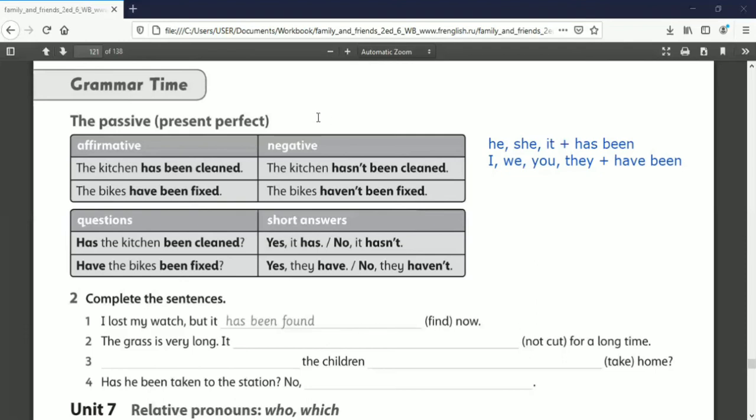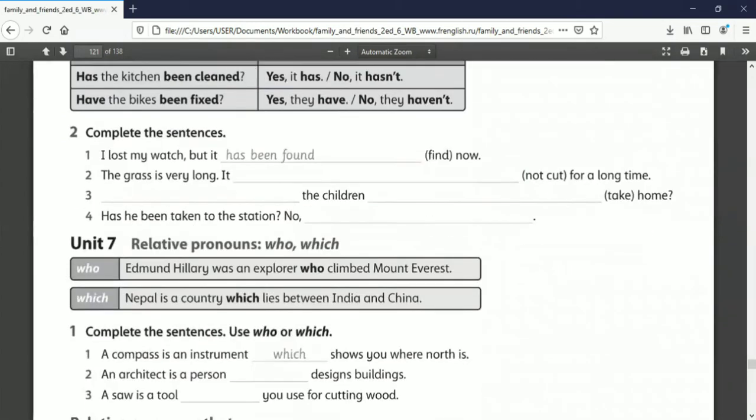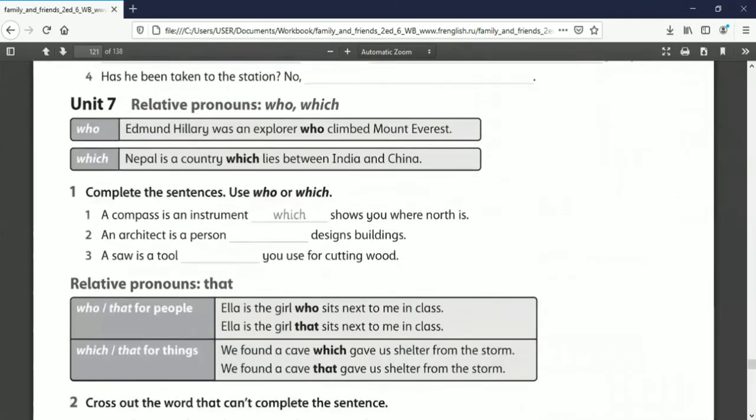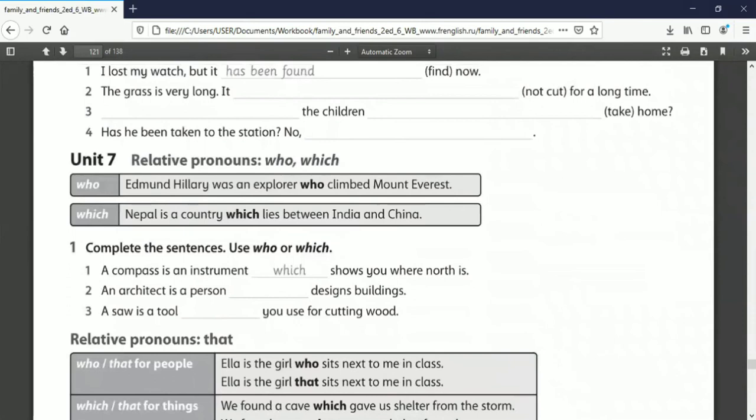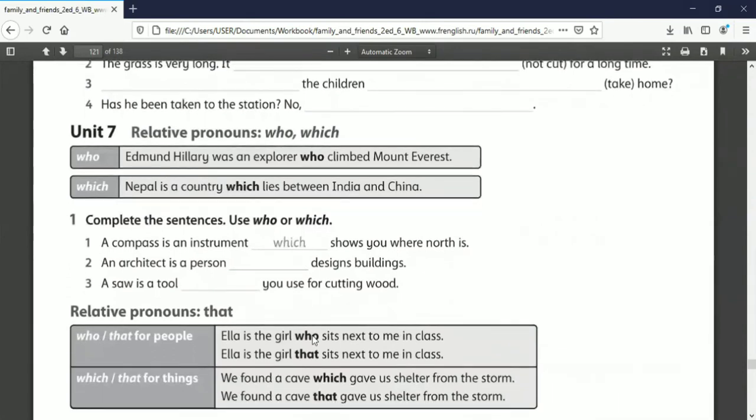Okay. The next part is relative pronouns who and which. This is pretty much easy. Okay, so when should we use who? Who is used when we refer to a person. Edmund Hillary was an explorer. Okay, an explorer, it means it's a person. An explorer who climbed Mount Everest.